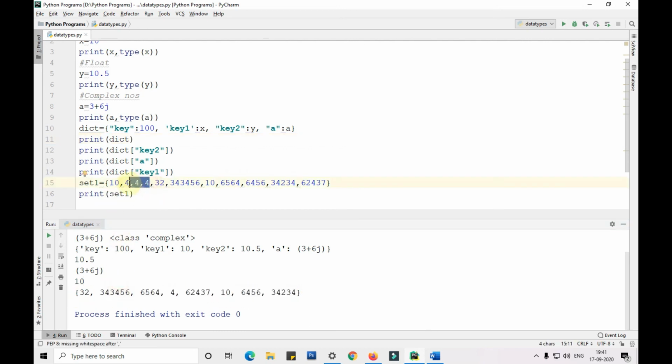Since 4 was repeated thrice, two times it eliminated it, and since 10 was repeated twice, once it eliminated it. So 11 minus 3, 8. It has given the correct output.